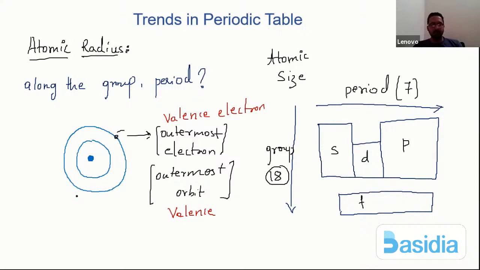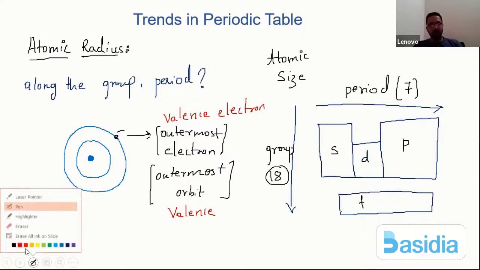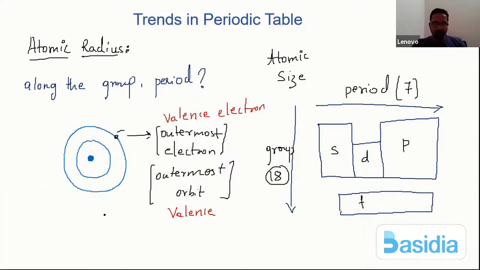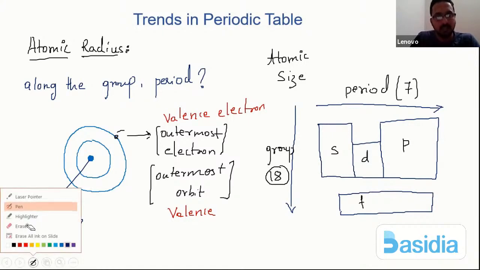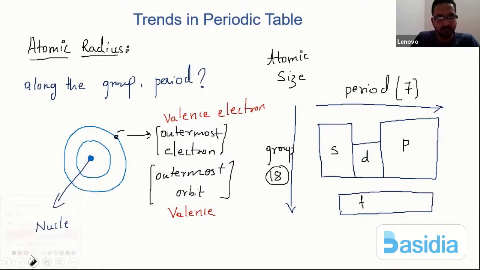Outermost orbit. So how do I define an atomic radius? It is the distance between the nucleus, which you see here, and the outermost electron.